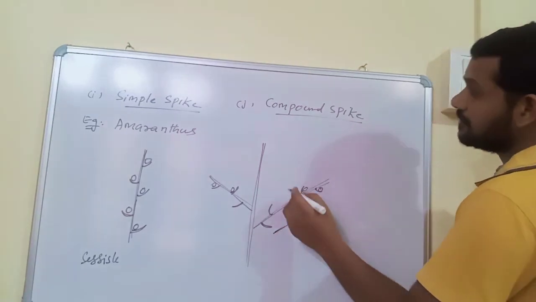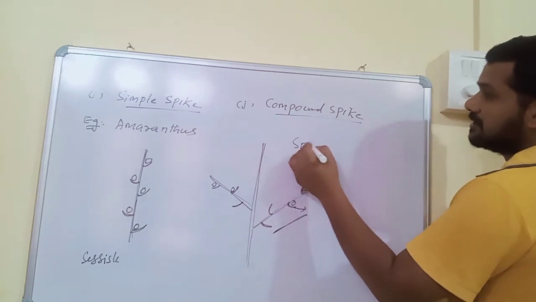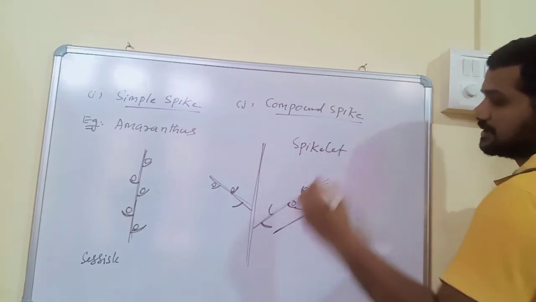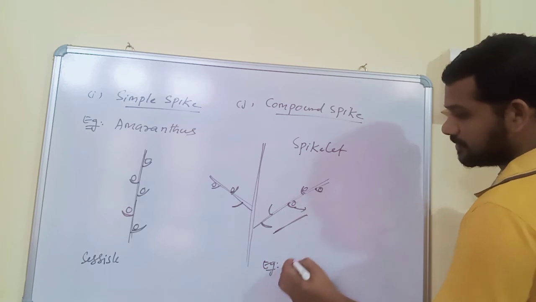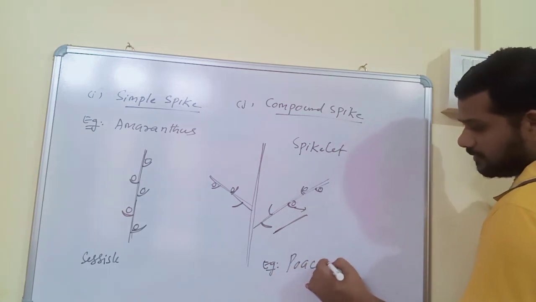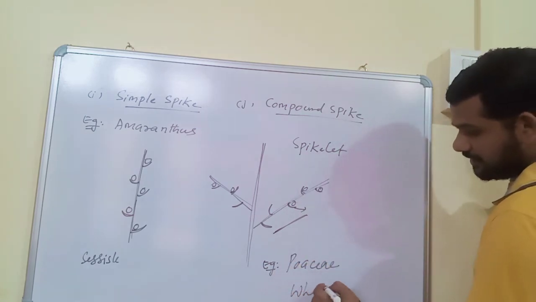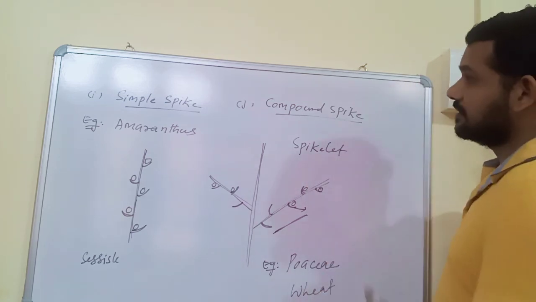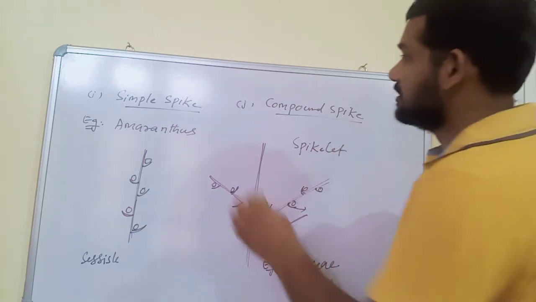Each branch of compound spike is called a spikelet, and this kind of inflorescence is the characteristic feature of the Poaceae family. Examples: wheat, rice, maize, etc. So it is the compound spike.